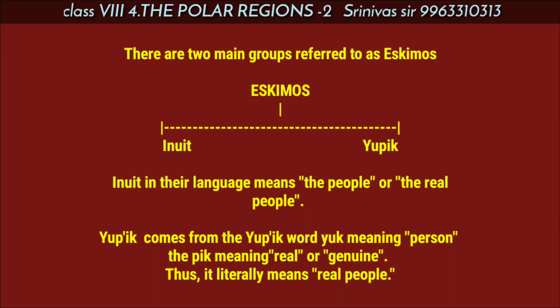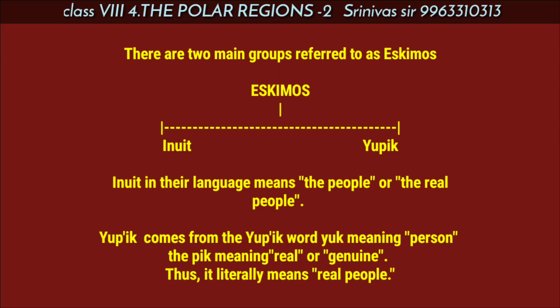There are two main groups referred to as Eskimos: Inuit and Yupik. In their language, Inuit means the real people.